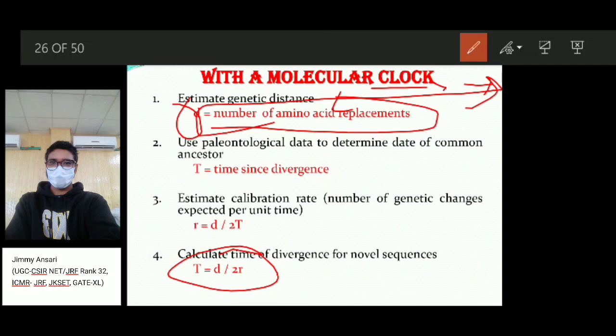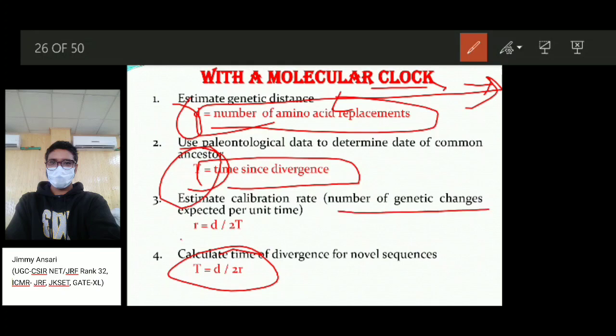They use paleontological data to determine the date of common ancestors. T is the time since divergence, and to estimate the calibrated rate, the number of changes expected per unit time, R = D/2T.